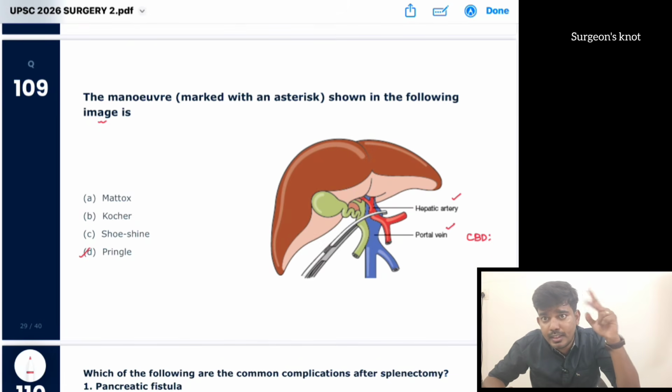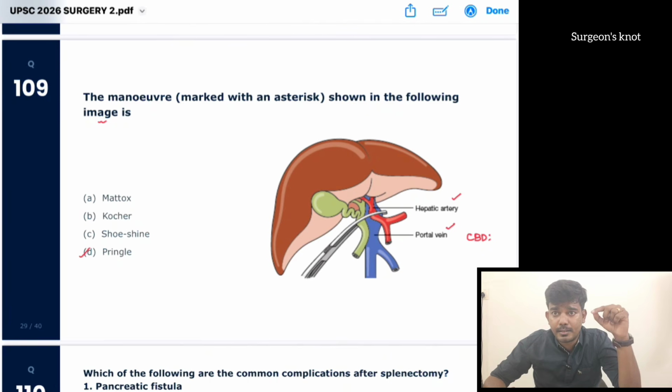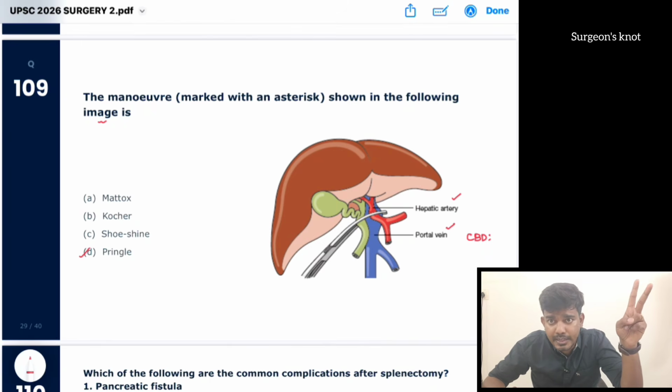They will be compressing these three together, this segment, the hepatoduodenal ligament. Okay, they are going to clamp. When clamping, the hepatic artery, portal vein and CBD get clamped. If bleeding stops, then the bleeding is from the hepatic artery or portal vein.